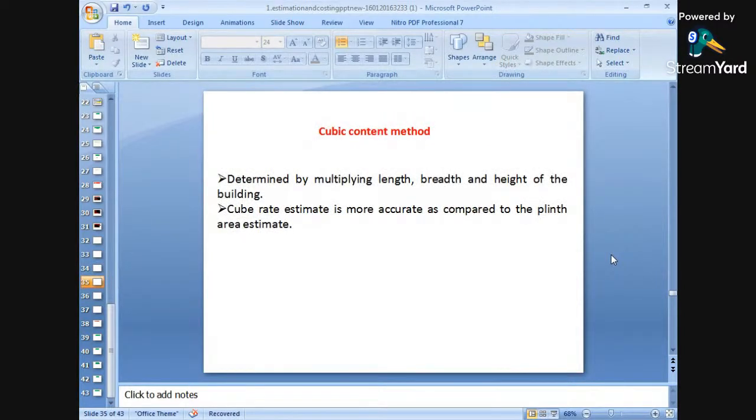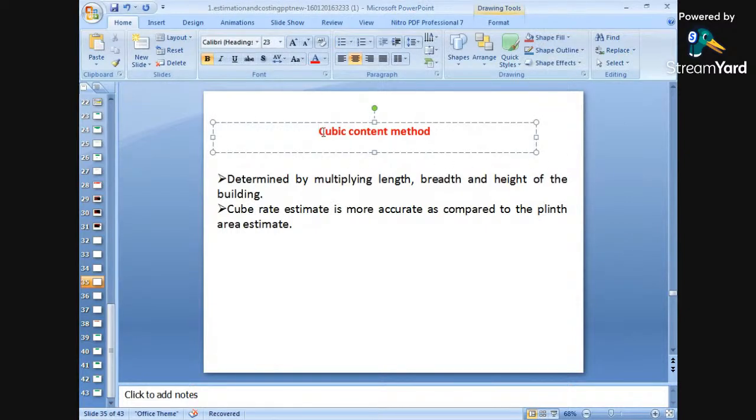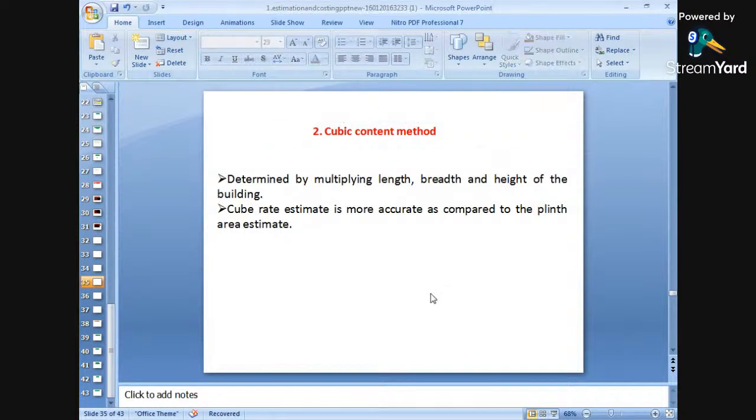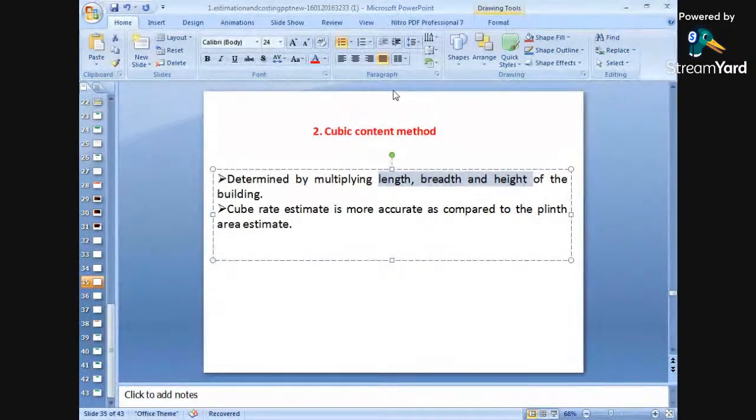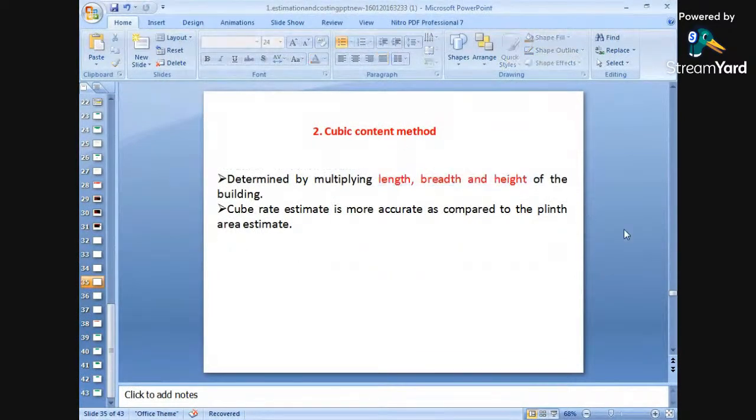Number two is the cubic content method. It is determined by multiplying length, width, and height. As the name says, we have to multiply the three dimensions, that is the length, width, and height. On the basis of this, we can easily find out the cubic content, like we can find out the approximate estimate. Okay?